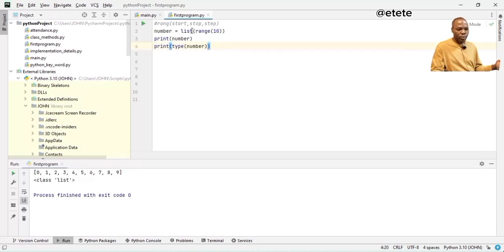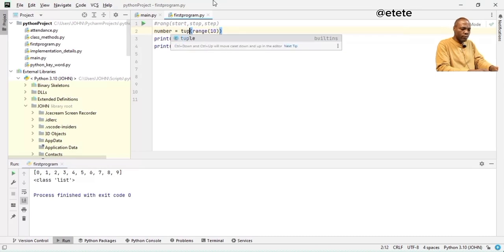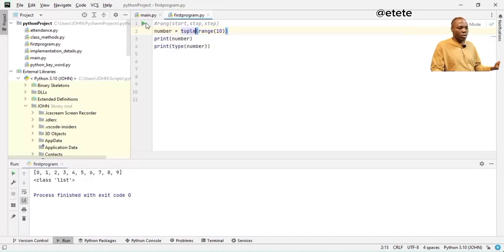I can change this one to set. I can change this to tuple. Since we've done tuple, I can change this to tuple, and then I will run this again. See, the class type is what? Tuple, and you can see that this is what? Parenthesis, not the square bracket anymore. So that is what you can do with this range.